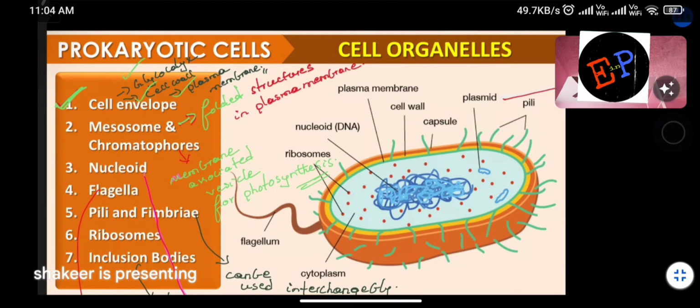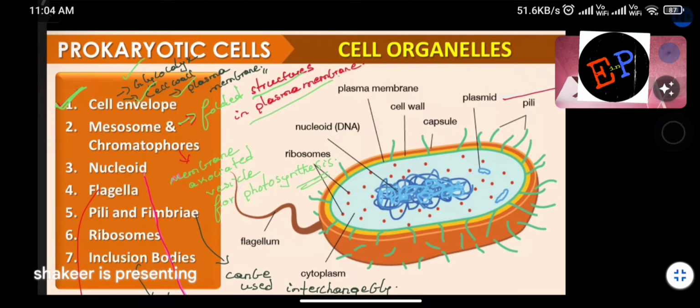And they have a lot of functions also. They are responsible for cell division. They are responsible for transfer of cytoplasm from one cell to another cell. There are many functions. If this plasma membrane is folded, such folded structures we can call mesosomes and chromatophores. Clear? So folded structures in plasma membrane.